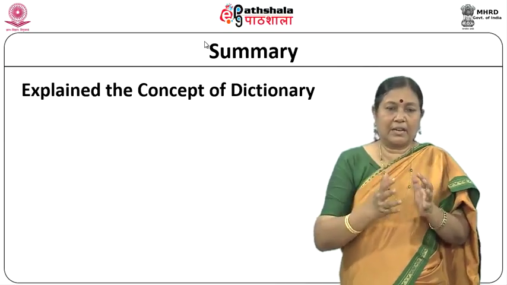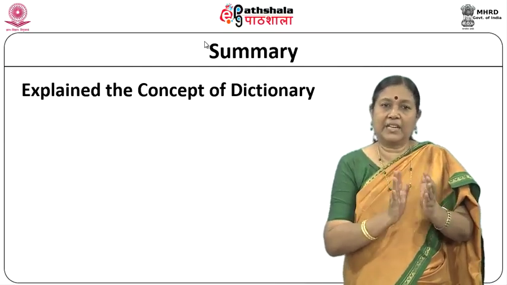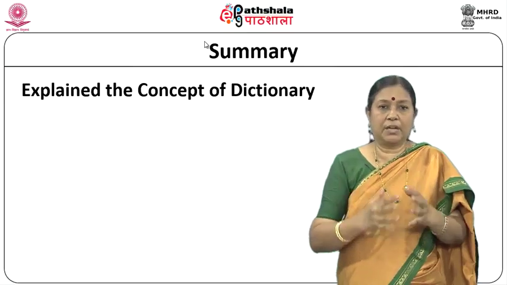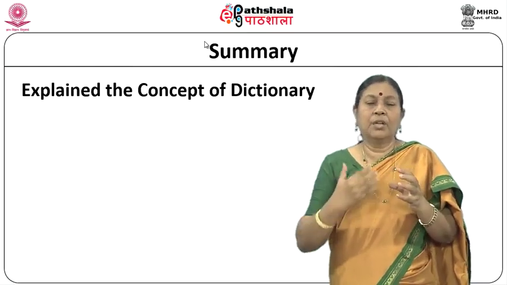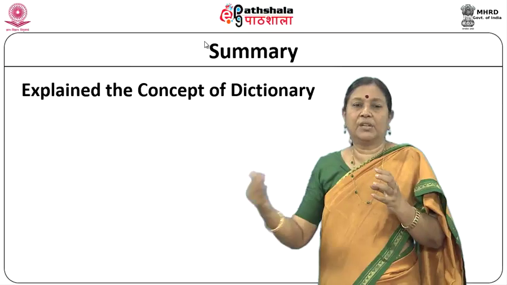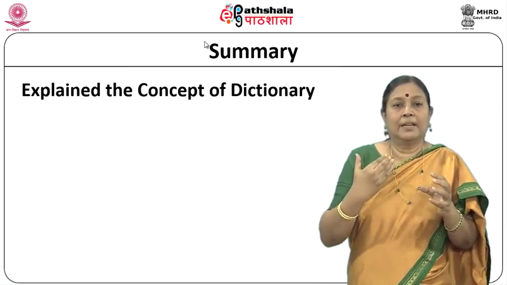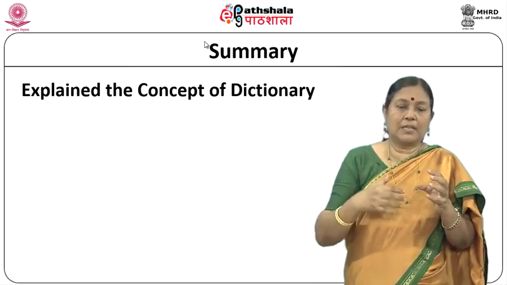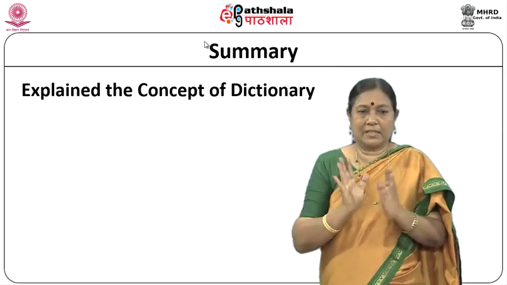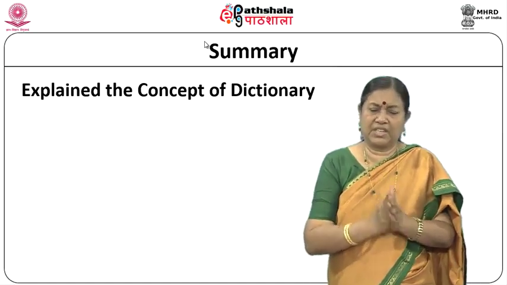So, in an unsorted sequence, when you find a key, you cannot say that you have finished, because there may be others. Unless you reach the end of the dictionary, you cannot say that you have found all the entries associated with that particular key. So, that is the major difference in the concept of a dictionary.